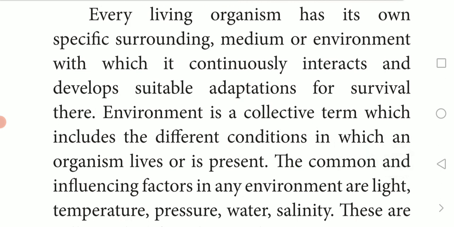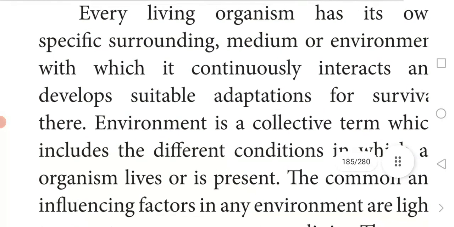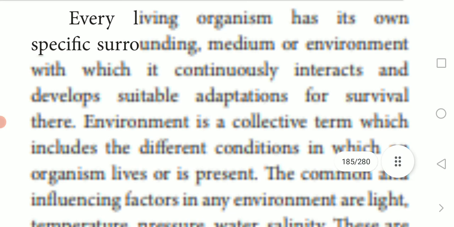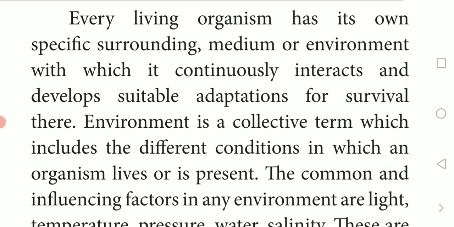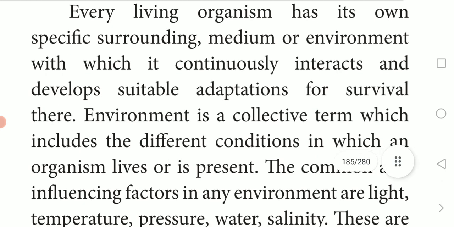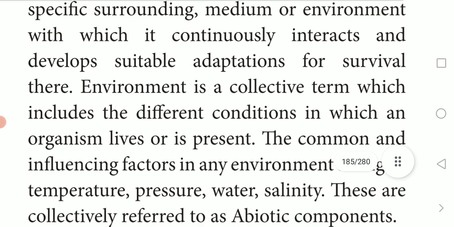So if any living organism goes to a new place, it has to adapt according to that environment. Environment is a collective term which includes the different conditions in which an organism lives.